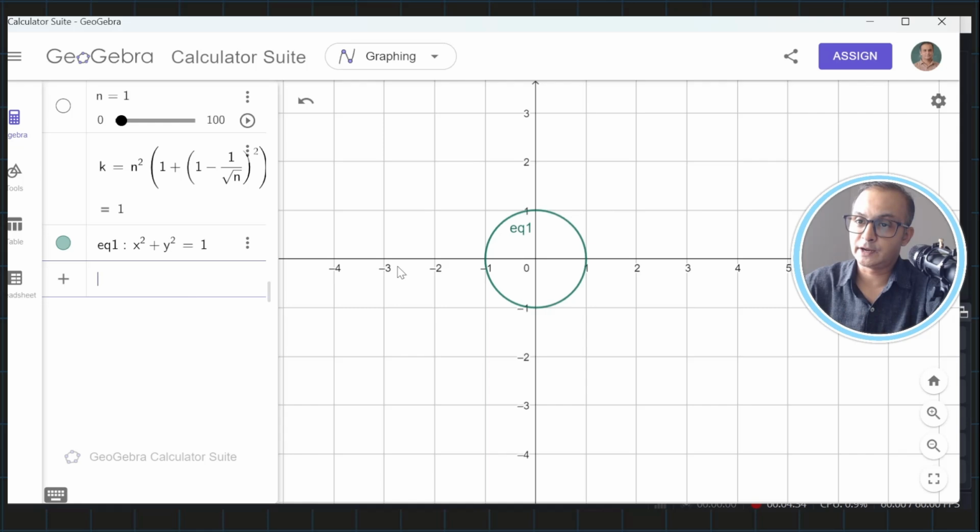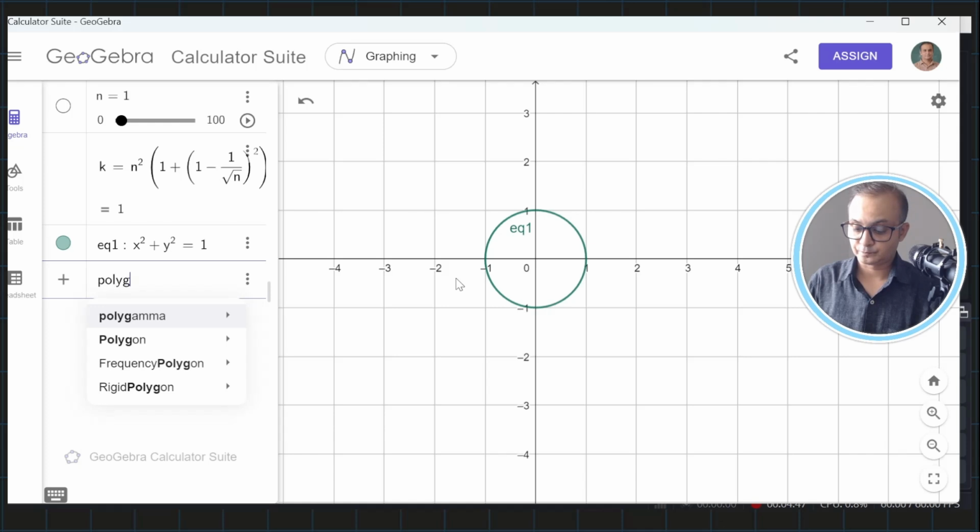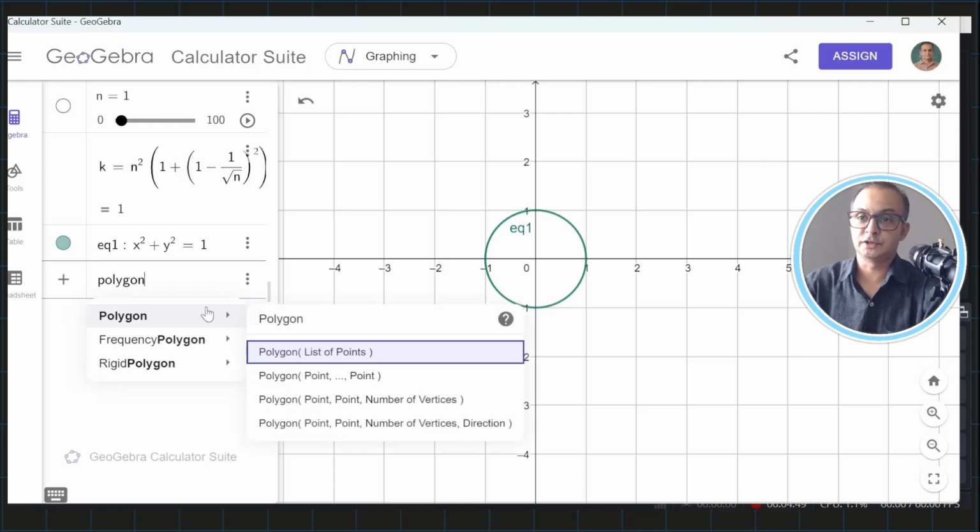Now I want to create an n by n grid starting from 0. For that I have a facility in GeoGebra. I can take polygon, and in polygon options you can see that there is an option of point and number of vertices. So I have to select 2 consecutive points and tell how many vertices or how many sides you need.